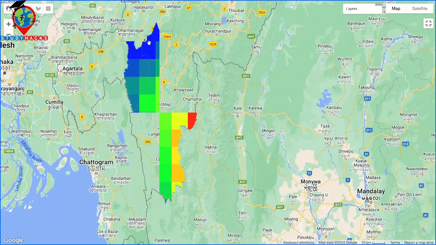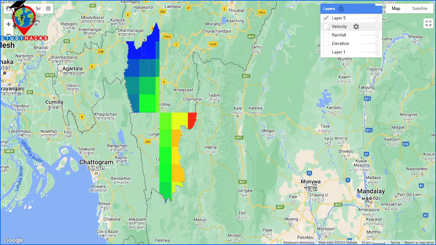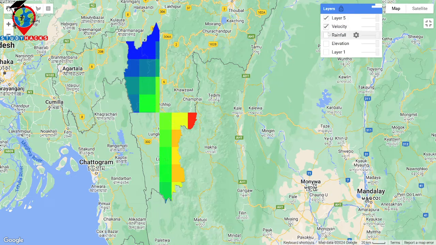So this type of blue color identifies the high humidity region and red color identifies the low humidity region. So it loaded. It's very big data and the pixel size is also big. That's why you can get this type of grid about the humidity, the velocity, rainfall, elevation. Not only that, a lot of data we can easily access from Google Earth Engine. And further we can easily visualize the map and also export this type of thing from here.